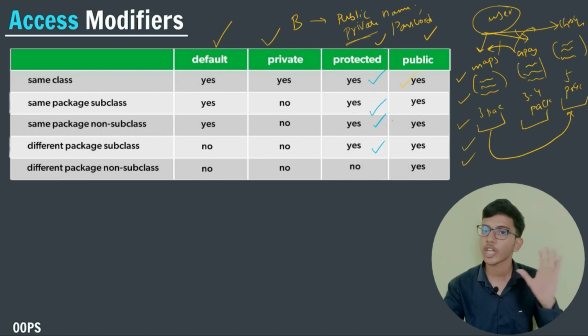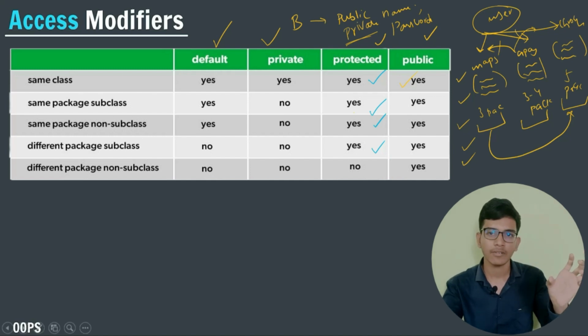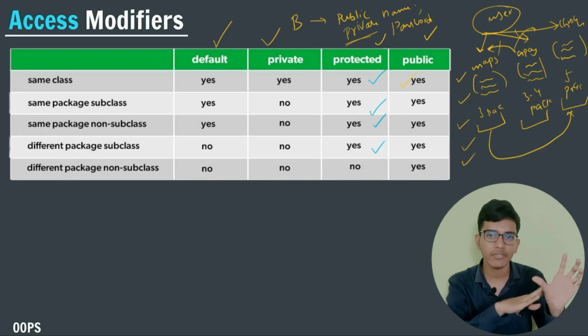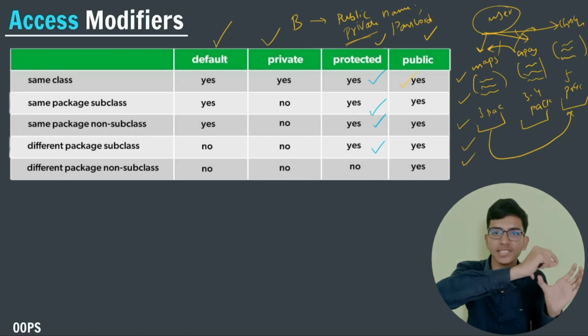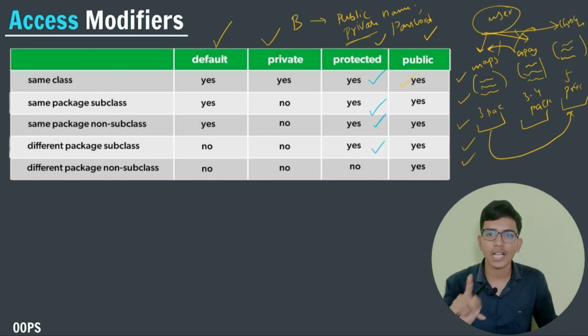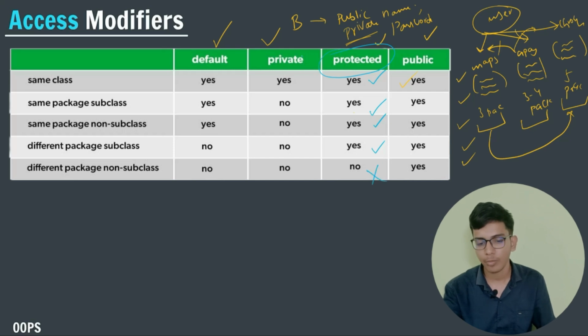Suppose you are creating packages Java 1 and Java 2. Java 1 will store 10 files of Java code and Java 2 will store 20 files of Java code, and among the 20, any one of the files is trying to access the Java 1 package. It can't be possible if you write the protected keyword. If you write the protected keyword, then it can't be possible, right?